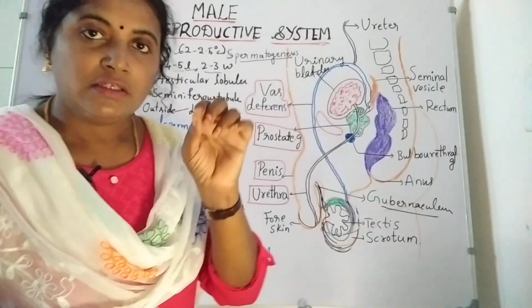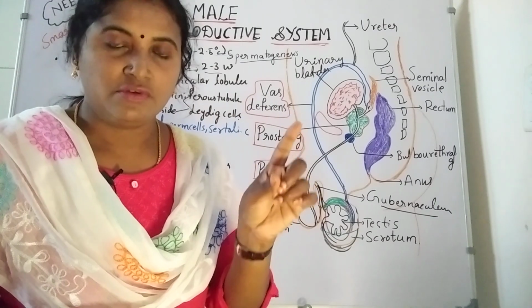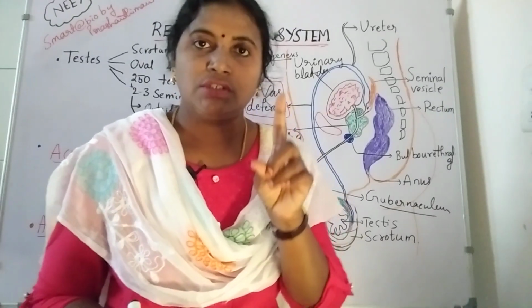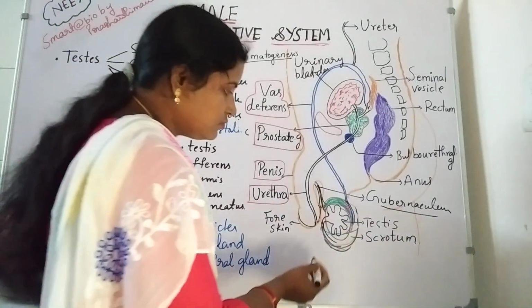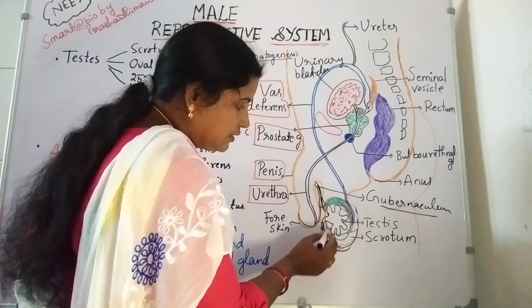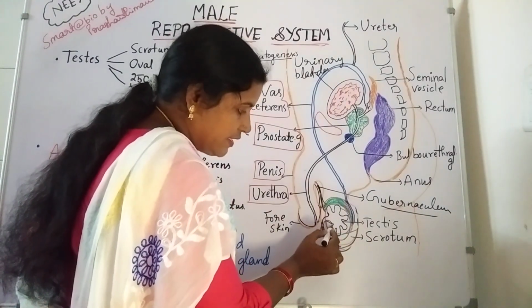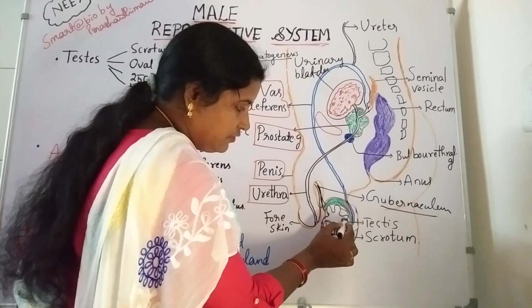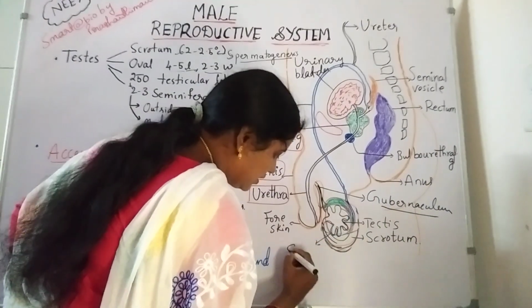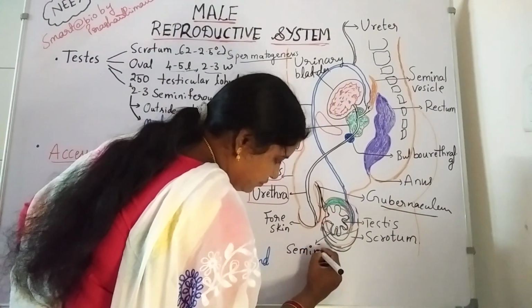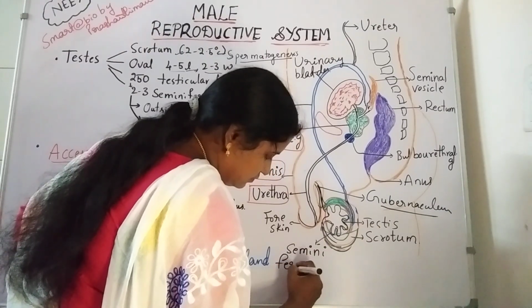Very important. The seminiferous tubules are where sperm cell production takes place. So the outermost layer of the testis invaginates and forms the seminiferous tubules. These tubules are known as seminiferous tubules.